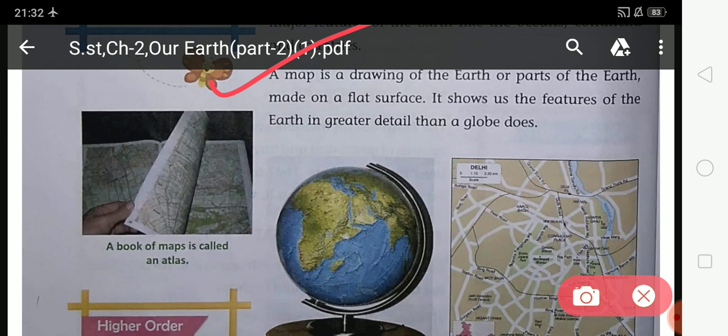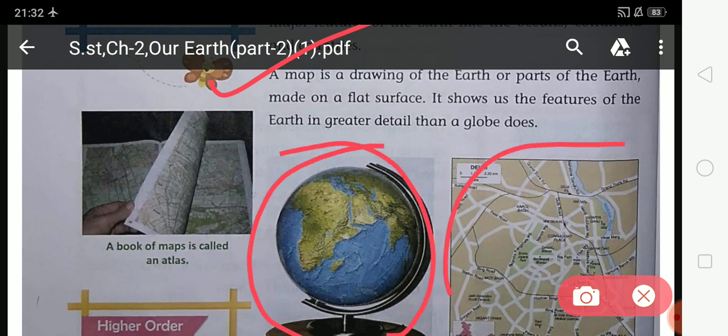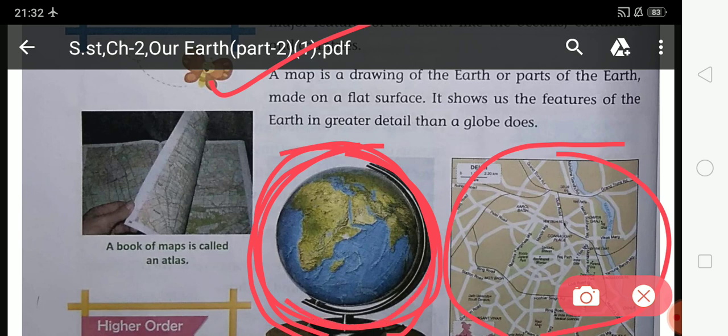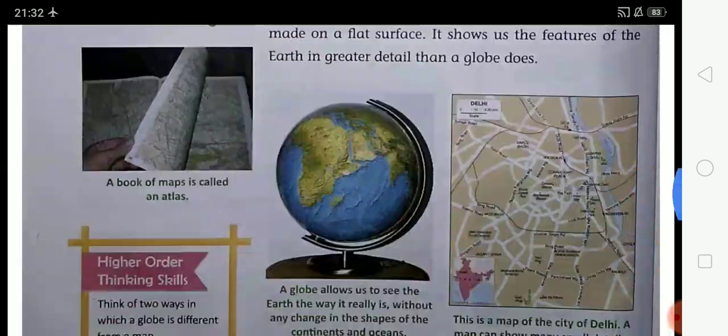So you can see this is the picture of a globe and this is the picture of a map. Here you can see this is round in shape. Sorry, the globe actually looks like the earth, and this is the map, which is a drawing of the earth on a flat surface, and it provides more information than the globe. So now come to the next topic,